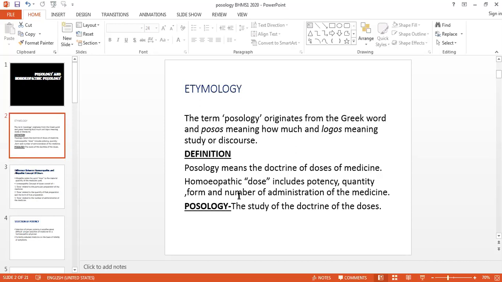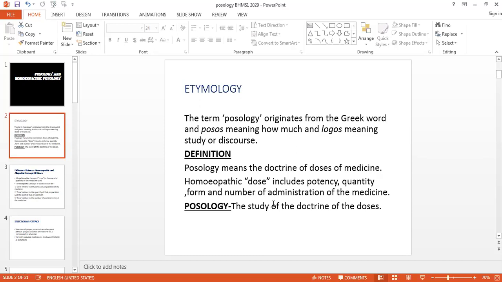And the form, again, in which form you are giving, whether in a solid form or a liquid form, or in the form of external application. That form is again important, and how to use it. What precautions should we take when giving it in the form of liquid or any external application.